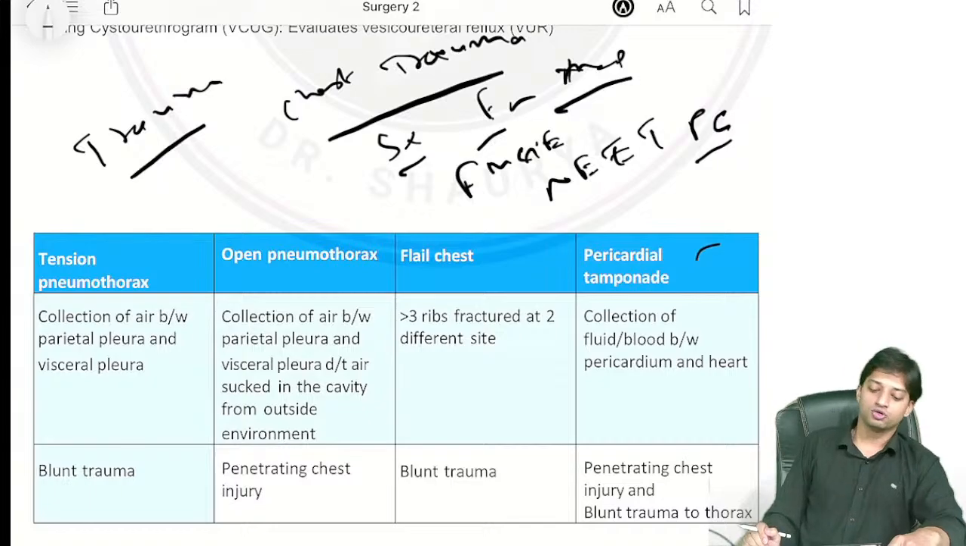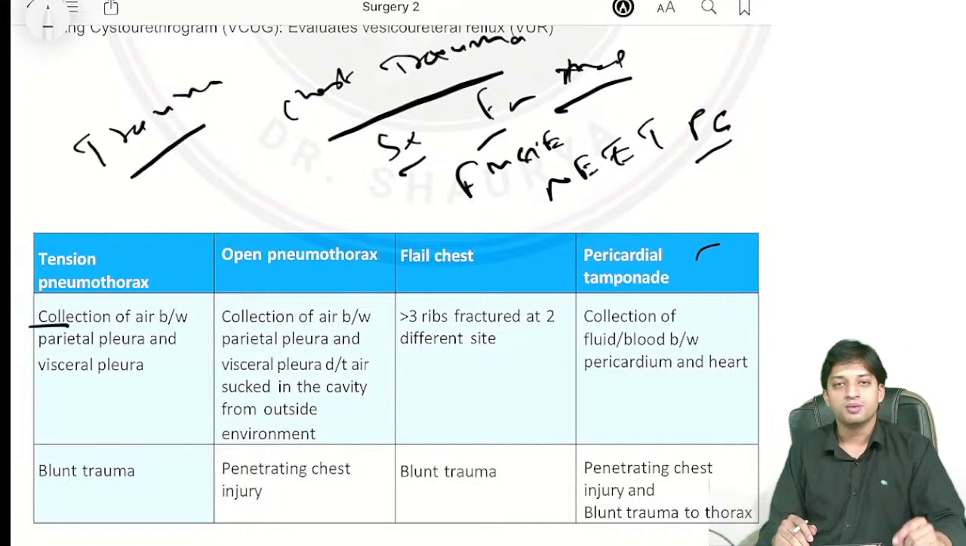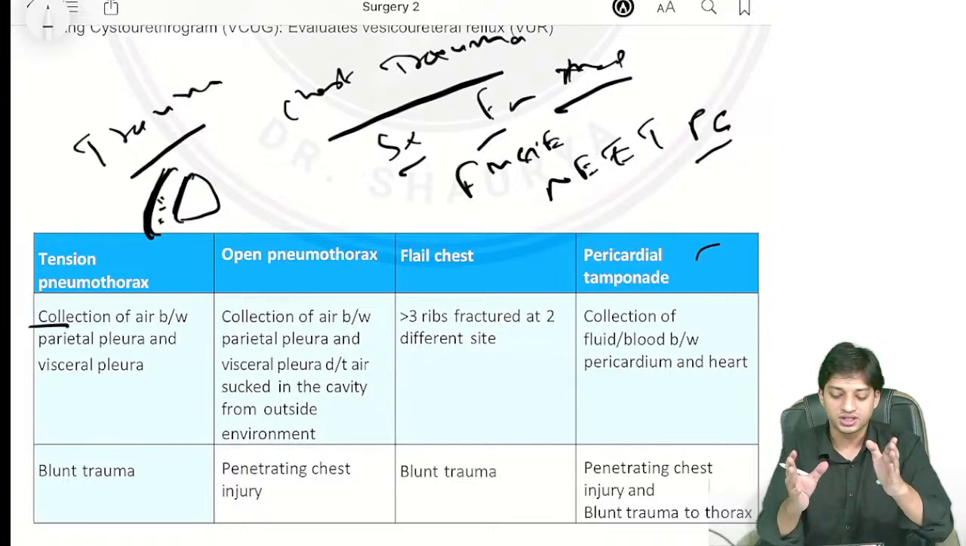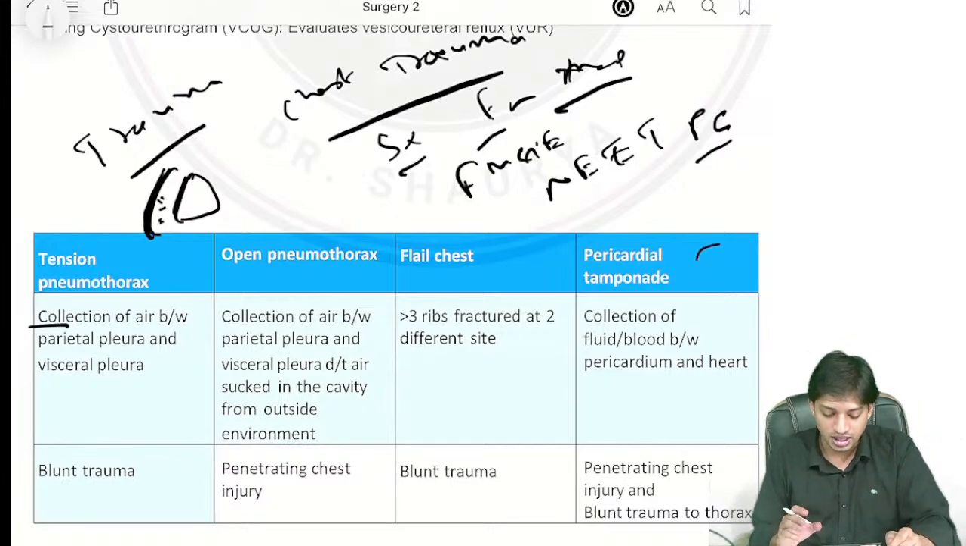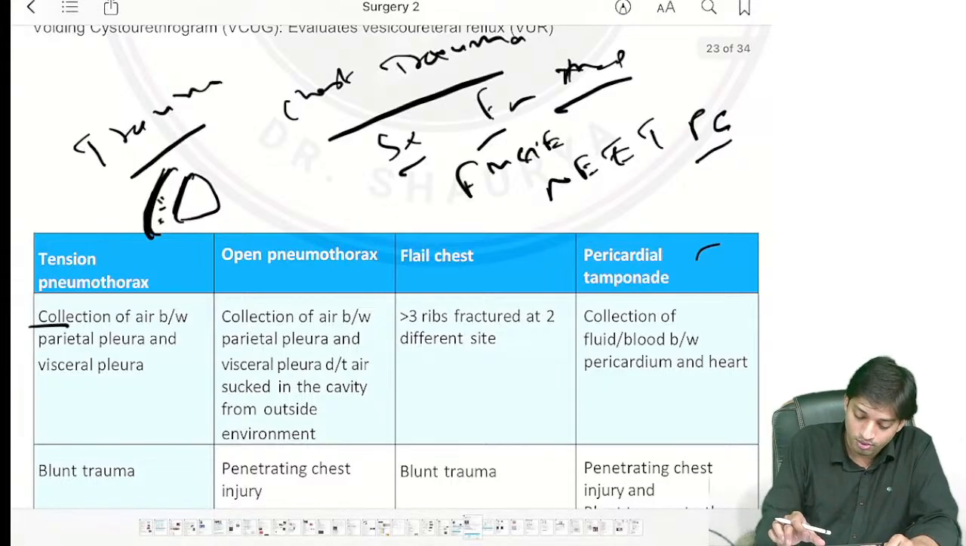Come here to tension pneumothorax. So what is tension pneumothorax? There is a collection of air between the parietal pleura and the visceral pleura of the lungs. You already know the lung has the visceral pleura and the outer side is the parietal pleura, and if there is air collection in between, it is tension pneumothorax. Now come here. The cause for tension pneumothorax can be blunt trauma, right?